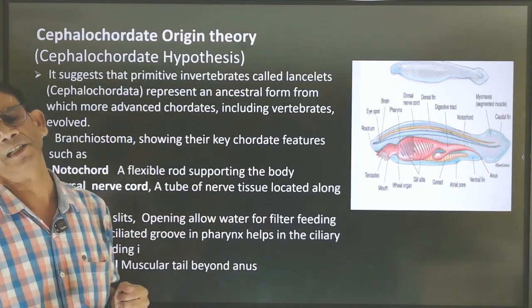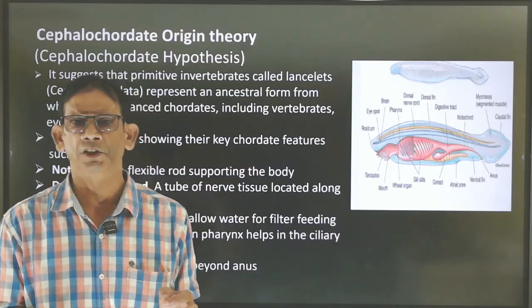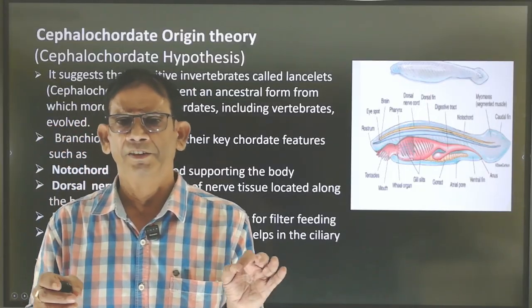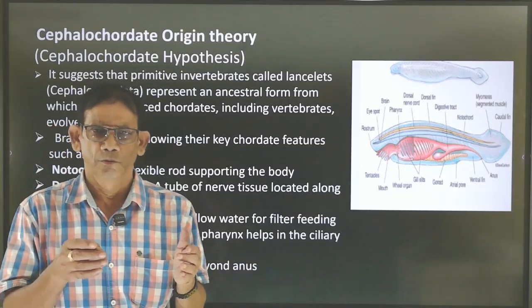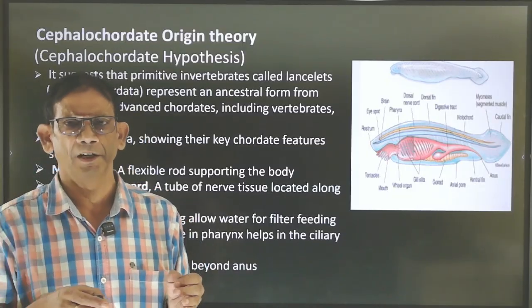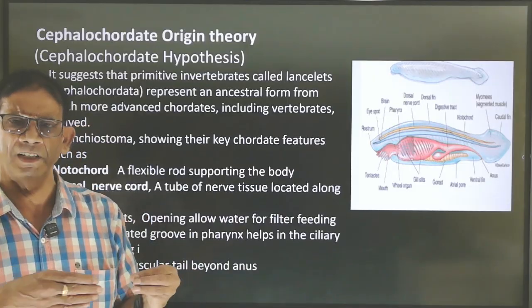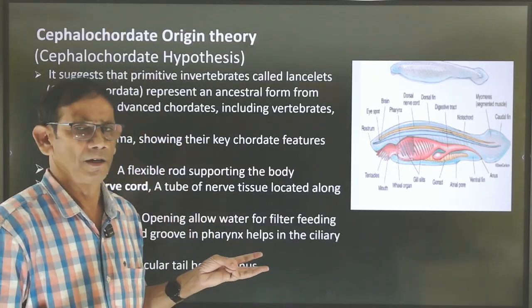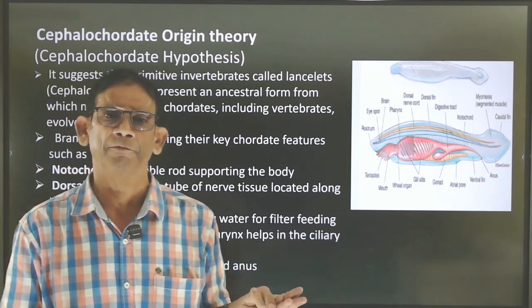Beside this, pharyngeal gill slits. In the pharynx region, there are various slits, that means pores, to give passage of water through the pharyngeal gill slits, which helps them for nutrition,